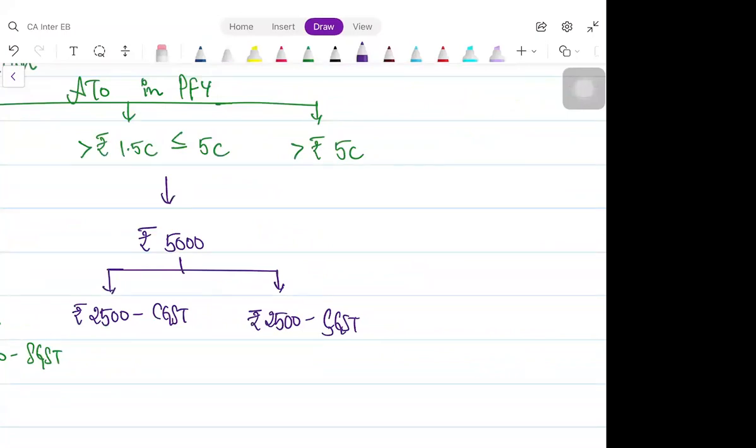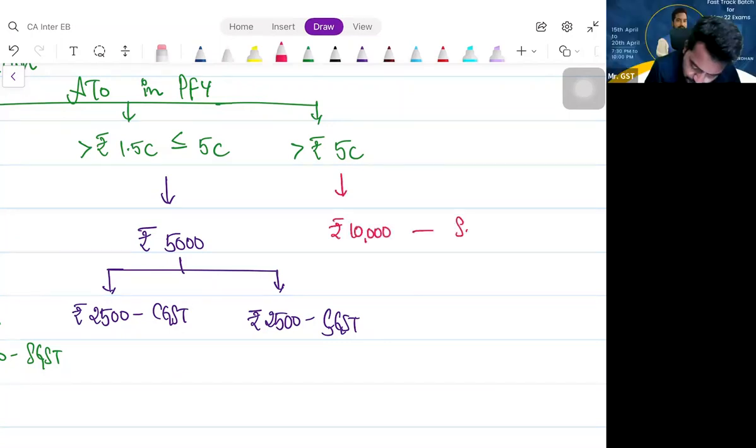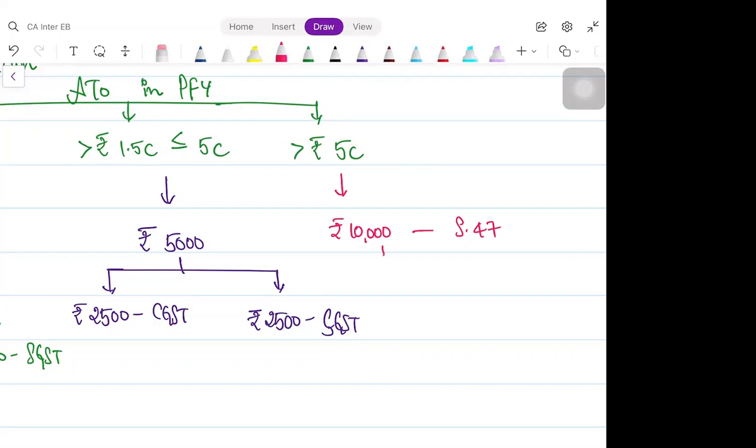Sir, if it is more than 5 crores, it is 10,000. Yes, it is 10,000. Just section 47, you have to follow, correct? 5,000 CGST, 5,000 SGST.